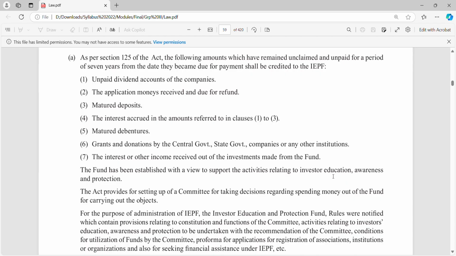Now, what all amount needs to be transferred, that guidance is also given to the company. There is unpaid dividend, there is application money received and due for refund. So these 7 points they have given. If you have any such amount, please transfer it to IPF.